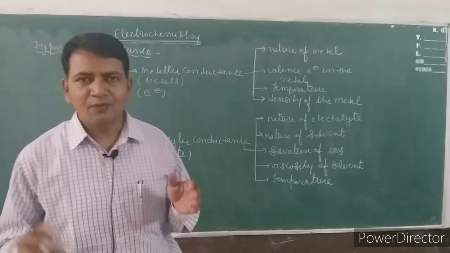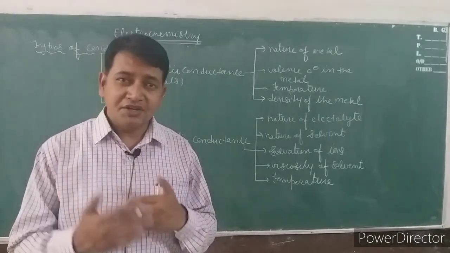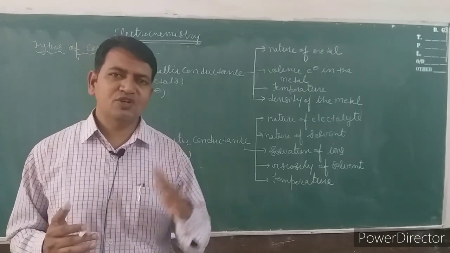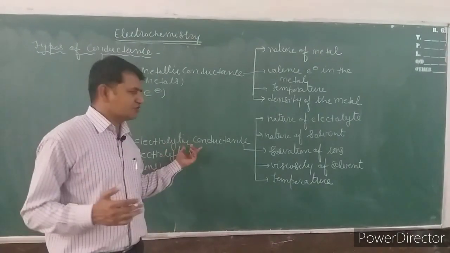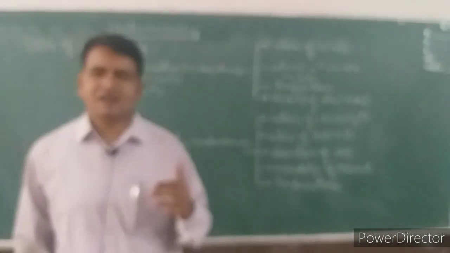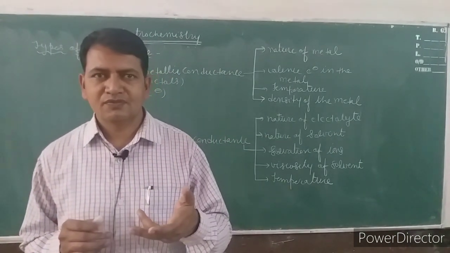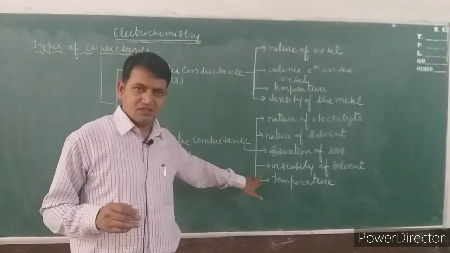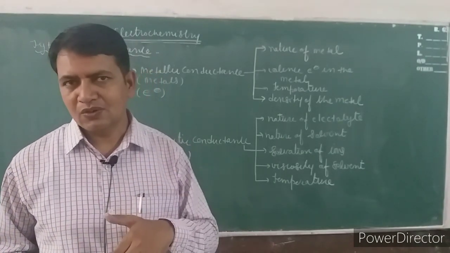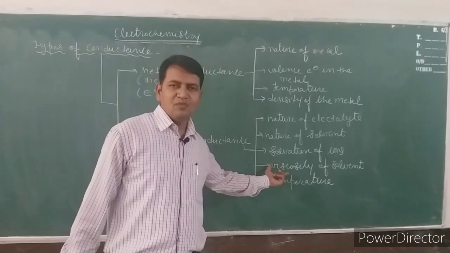Solvation of ions means the ion interacts with the solvent molecules, and when the interaction is greater, obviously the speed of the ions will be less. When the speed of the ions is less, electrolytic conductance will be low. Viscosity of solvent: viscosity is the internal resistance offered by the layers of a liquid in flow. Obviously, if a solvent is more viscous, the speed of the ions will be low. So the electrolytic conductance will decrease in a more viscous solvent.